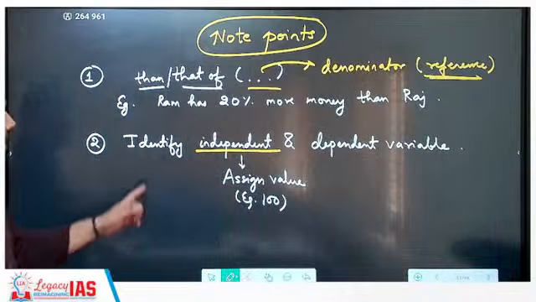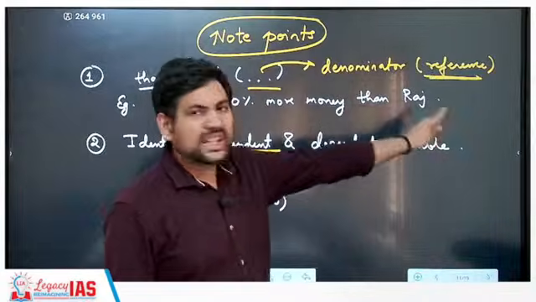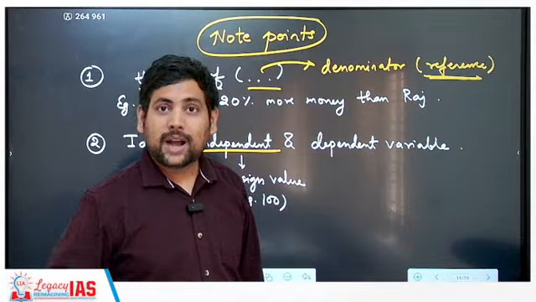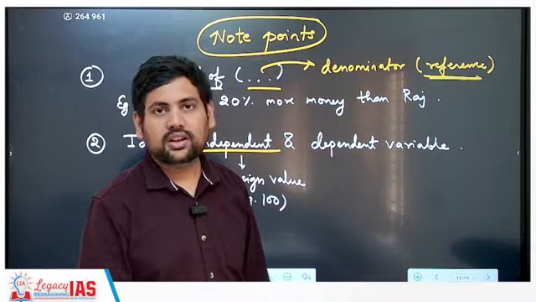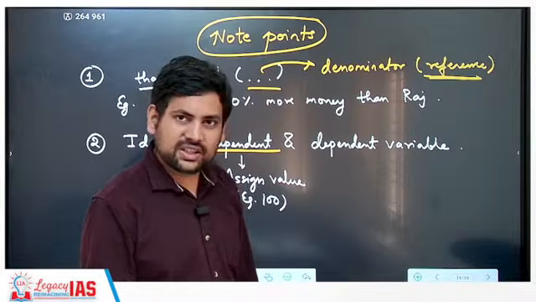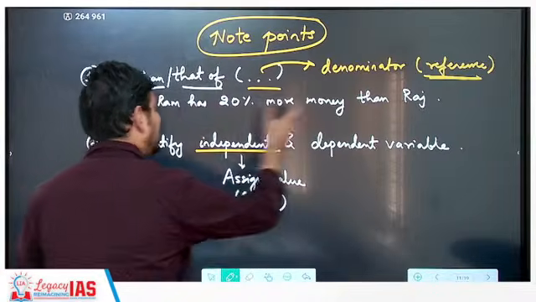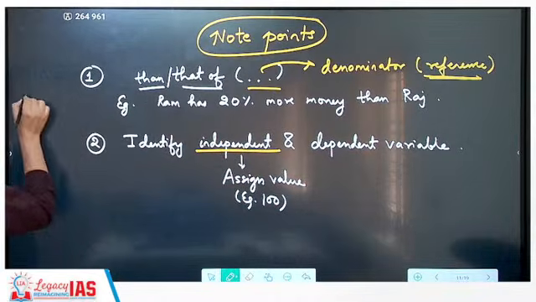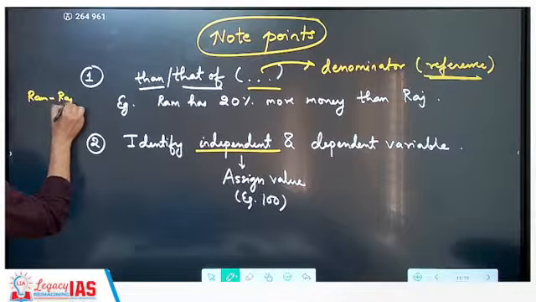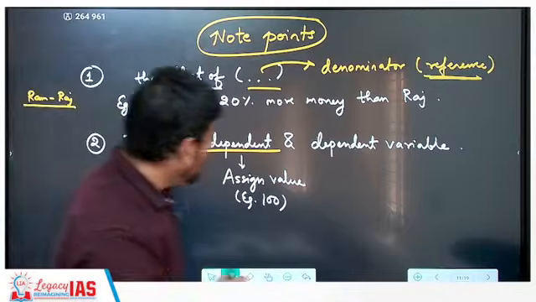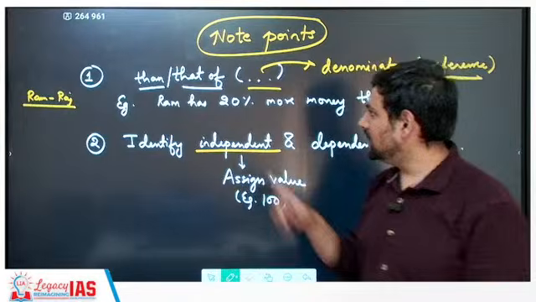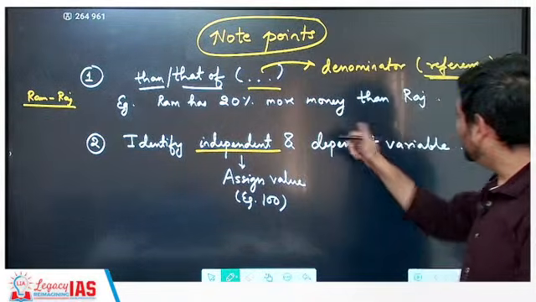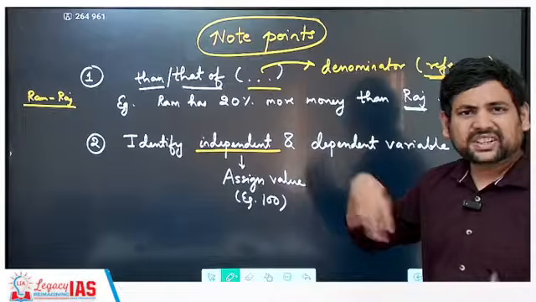For example, Ram has 20% more money than Raj. Then how will you see this? Basically the comparison is with respect to Raj. So whatever is the difference between Ram and Raj, Ram minus Raj, this is the difference between them. Upon what? This becomes the major hurdle. So upon will always be whatever is after than or after that of.